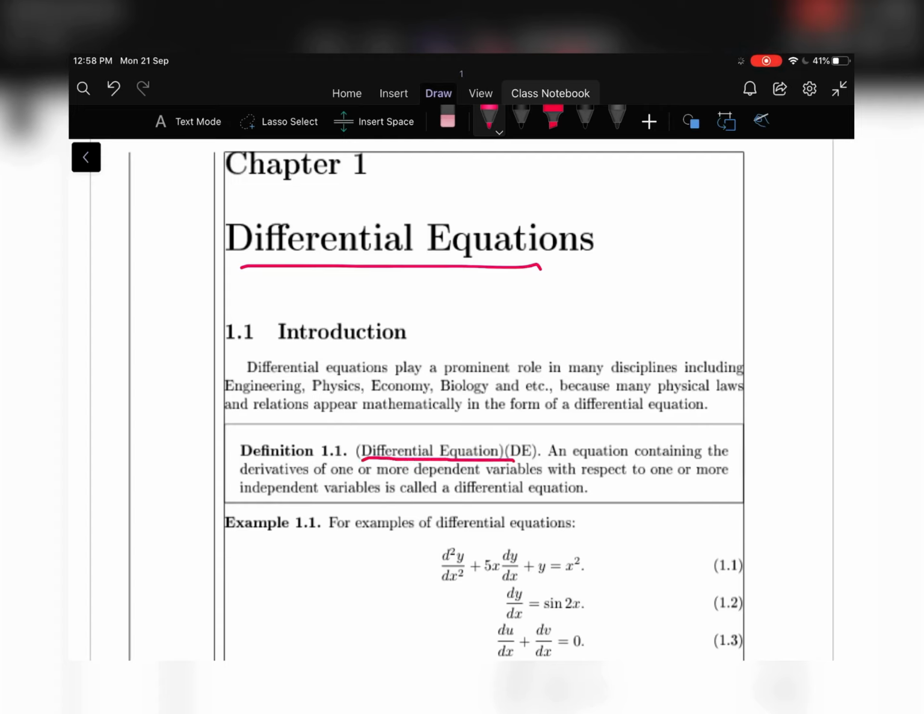A differential equation is, first of all, an equation. This equation contains an independent variable, a dependent variable and its derivative. Such an equation is called a differential equation.